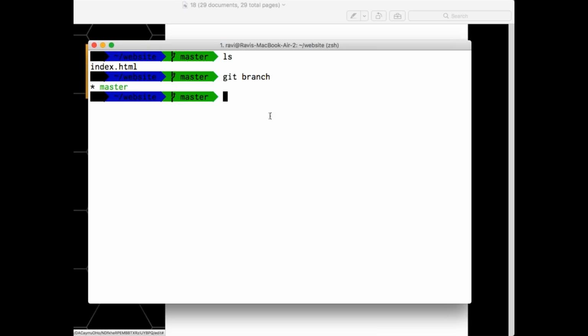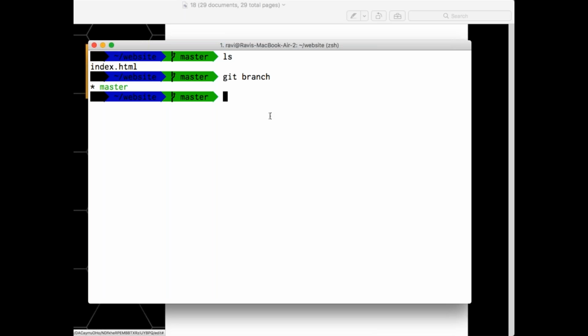Once you run this particular command, it will tell you on which branch you are present and the number of branches you currently have. Currently I only have one branch called master. Now I'll create two branches. One is called bug fix, another one is called new feature. In the new feature branch, I want to implement some new features, whereas in my bug fix branch, I'll fix some bugs.